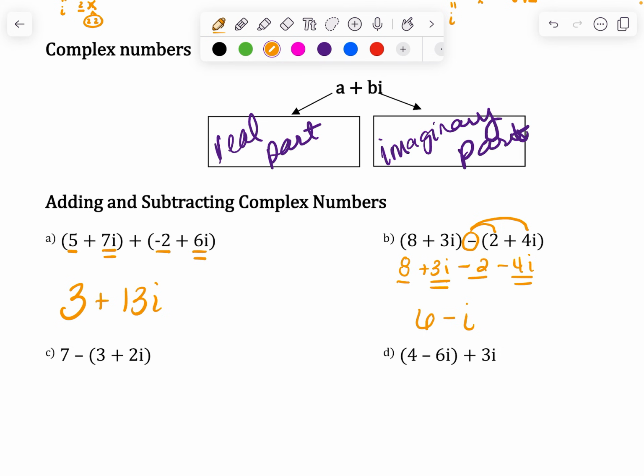Okay. Again, on this one, you would distribute first. Combine like terms. Putting the real one first, imaginary one second. Because the next one is addition, remember I get to ignore the parentheses and I'm just combining like terms. So the real one first, imaginary combined second, and you've got your answers. So that is all you are working on today, is breaking them down and then adding and subtracting. If you have questions, let me know.